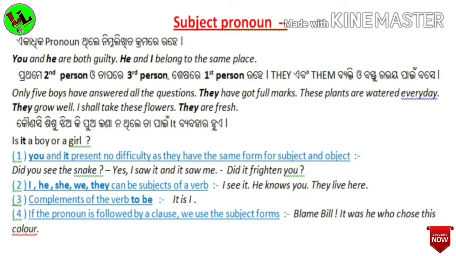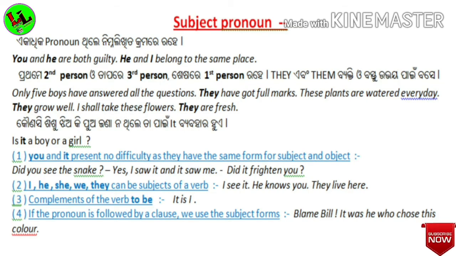And then the second point: I, he, she, we, they. These pronouns can be subjects of a verb. Let us take an example. I see it. Here I is a pronoun and I is the subject of the sentence. I have already told you about subject and predicate in the sentence chapter. He knows you. Here he is the subject and a pronoun too. And the third example is they live here. They is also another pronoun.